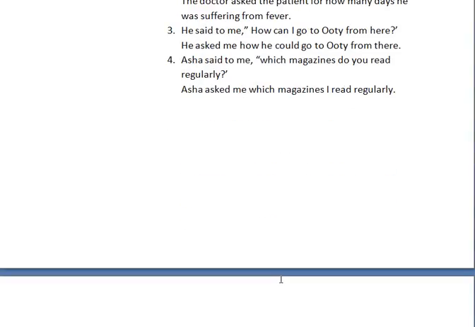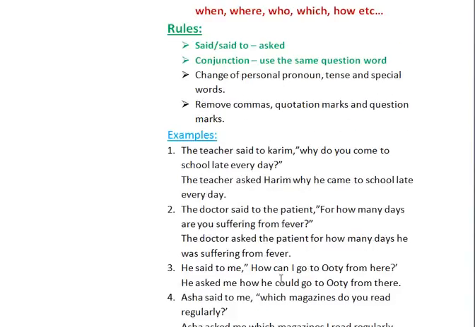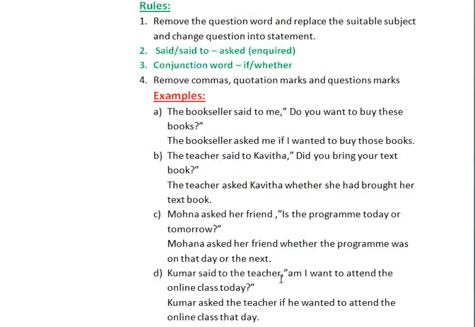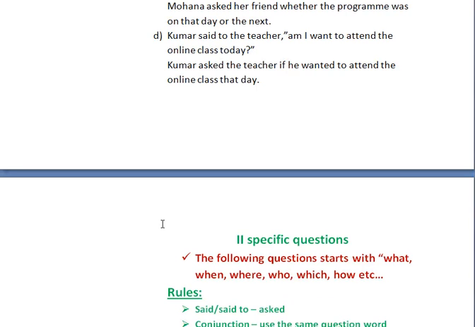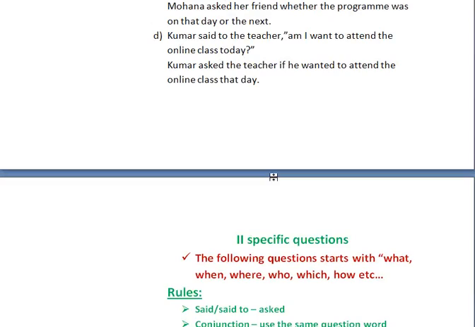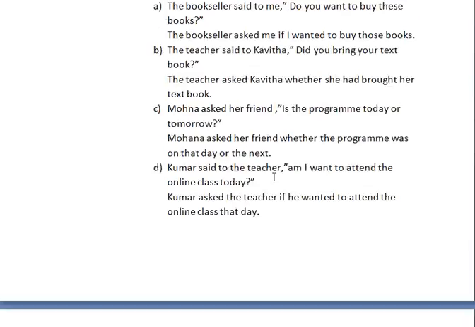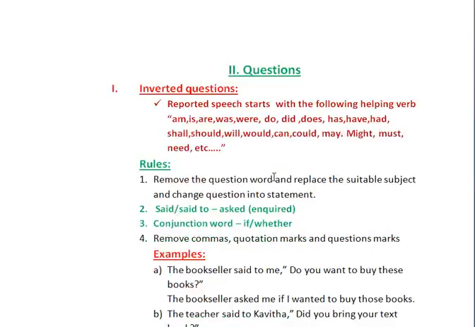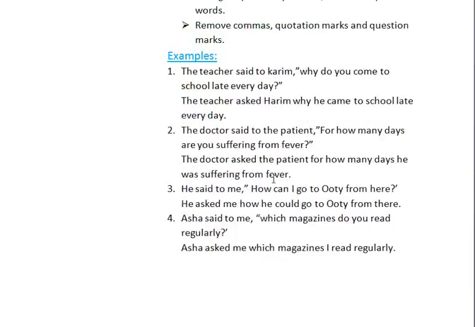Students, இப்போ உங்களுக்கு தெளிவாக புரிஞ்சிருக்கும்னு நினைக்கிறேன். இந்த கொஸ்டினில் 2 டைப்ஸுங்கிறது inverted questions and specific question. Inverted question is nothing but the reported speech starts with the helping verb, and the specific question the reported speech starts with the WH question. So what are all the rules you need to follow while you are changing direct speech into indirect speech in this particular type? இப்போ உங்களுக்கு இந்த ரெண்டு டைப்புமே தெளிவாக புரிஞ்சிருக்கும்னு நினைக்கிறேன்.